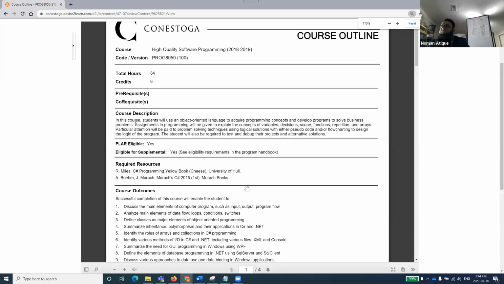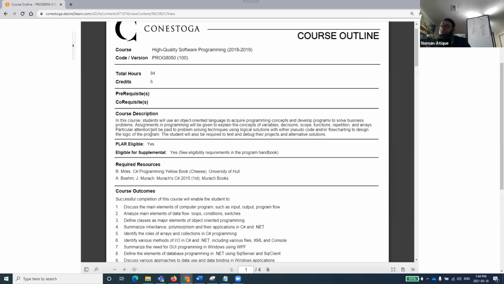So what is this course description? In this course, students will use an object oriented language to acquire programming concepts and develop programs to solve business problems. Now, a very important concept to start with: you will be using an object oriented language. Those who are familiar would have some lights on in their mind. Object oriented, we know what is object oriented.